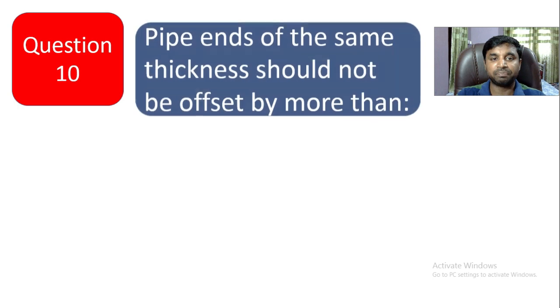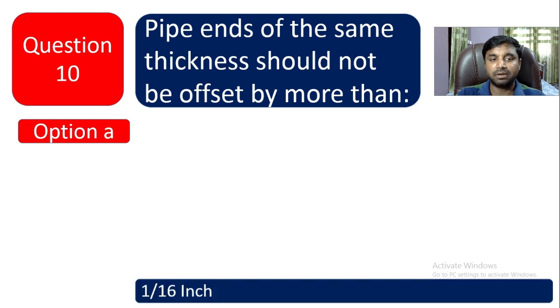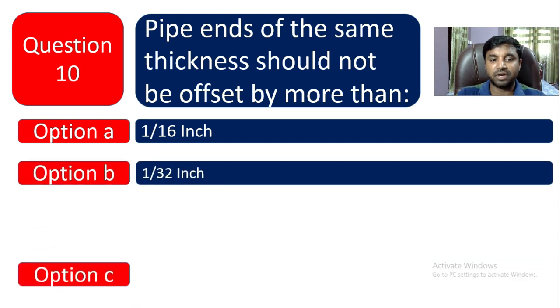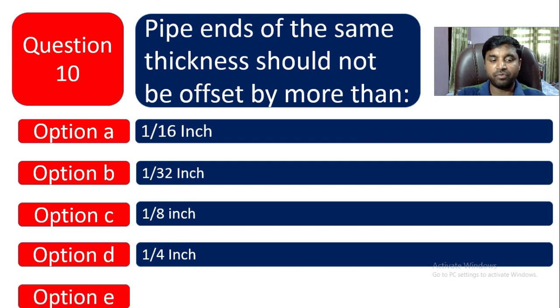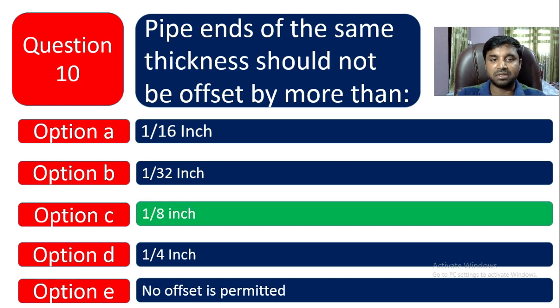Question number 10. Pipe ends of the same thickness should not be offset by more than how much? What is the acceptance criterion? Option A is 1/16 inch, option B is 1/32 inch, option C is 1/8 inch, option D is 1/4 inch, and option E is no offset is permitted. So the correct answer is option C, 1/8 inch. The offset should not be more than 1/8 inch.